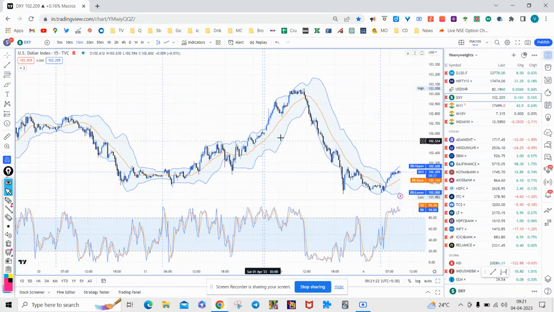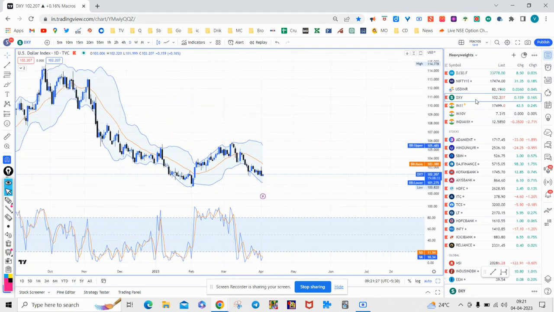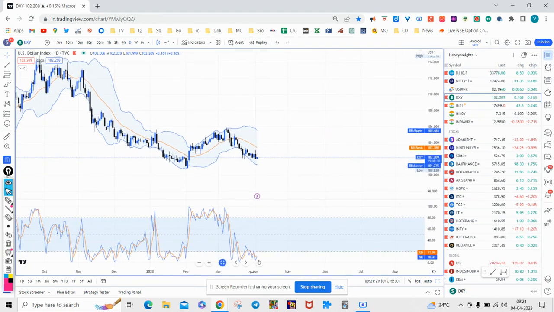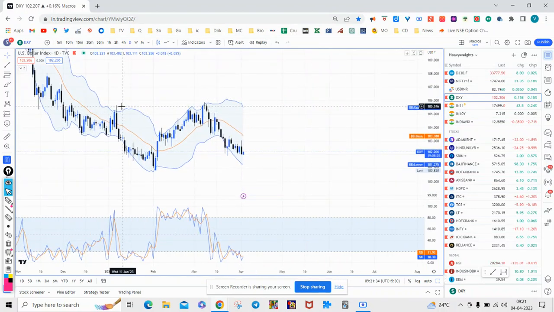Since it's Monday, let us have a look at the dollar index from a broader time frame first. As we see, the dollar index on a daily time frame, after hitting its previous swing high, is getting rejected. So this was the previous swing high of the dollar index. At the same zone it has got rejected, and it is coming back to probably test this recent swing low. It has created a swing low here, and post that it is also retracing. I think it's almost retraced. So the dollar index in the short term is in a downtrend.